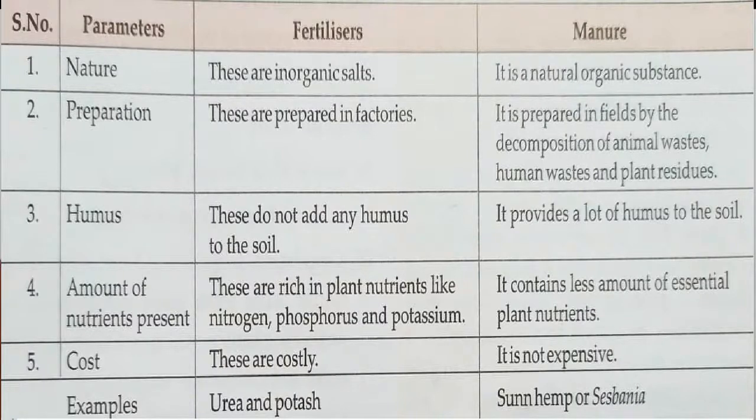Fertilizers, they are very costly because they are prepared in factories. They are chemicals. Manure, it is not expensive. It is very easy. It is prepared in the field. Now we can see the examples. Fertilizers: urea and potash. Manure: sunhemp or cispenia.